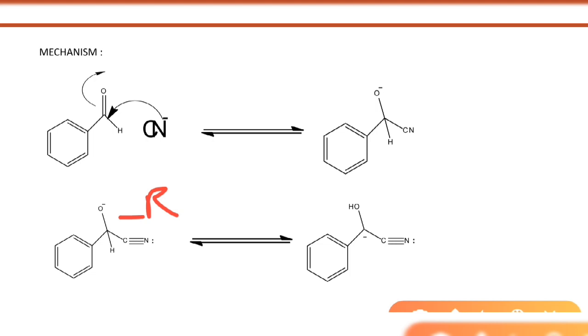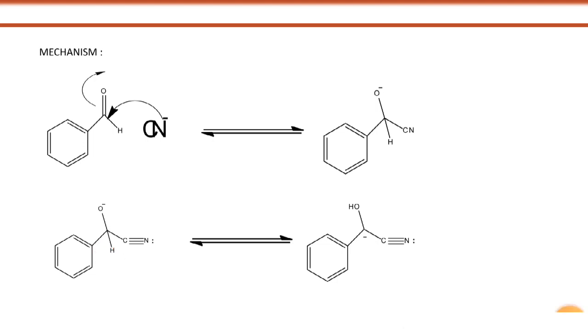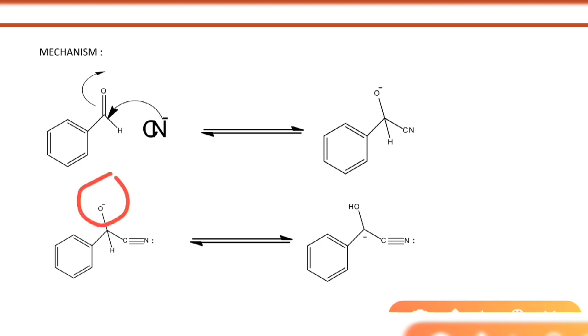So, if this O negative captures this hydrogen and that negative charge comes, that negative charge can go into resonance with the cyanide group, and because of the high electron pulling effect of the cyanide group, it makes that hydrogen very, very acidic. This is the reason why that O negative group will capture that hydrogen and give a negative charge here.